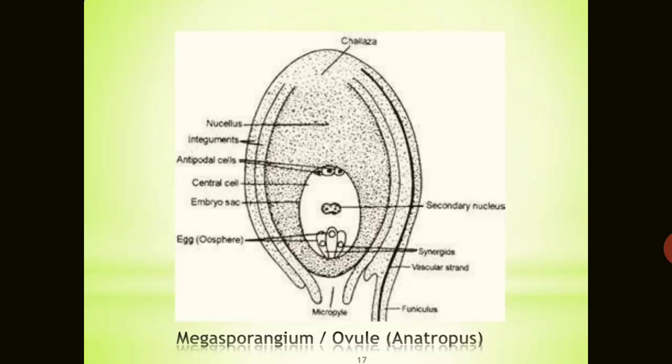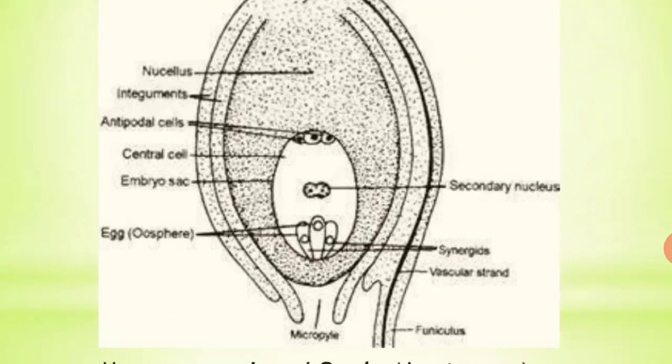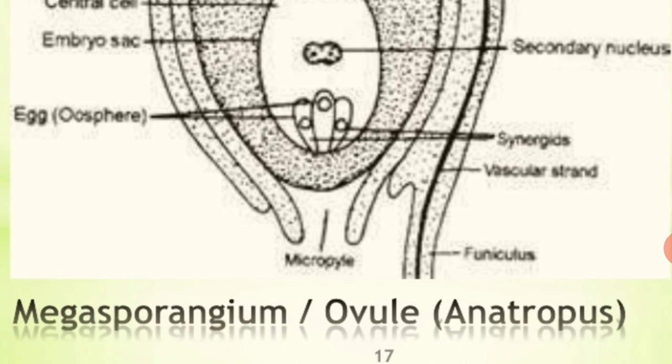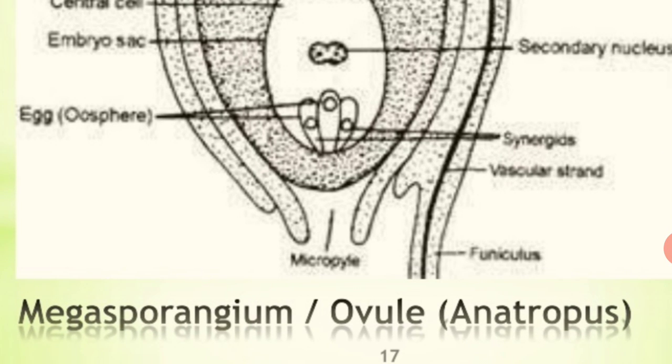So this is the anatropous ovule. Mostly in 90% of cases this type of ovule is found. This ovule, you can say, is a megasporangium or the female gametophyte. You can see here, the upper portion is the chalaza and the lower portion is the micropyle. The funicle or stalk is there.